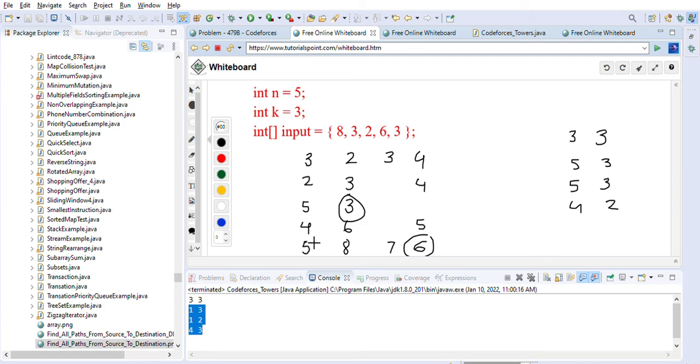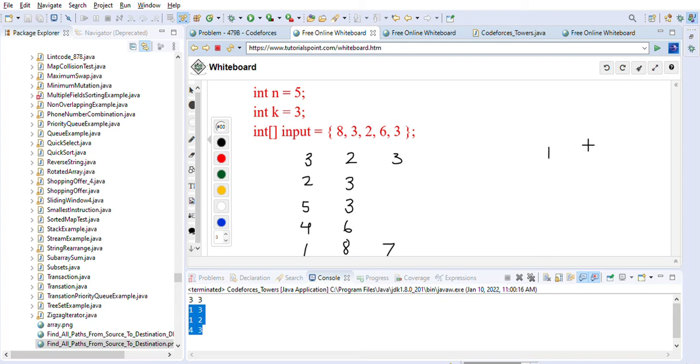Let me remove this index because I wrote the wrong index here for 8. So the first movement will be, 8 will become 7 and this 2 will become 3, so 1 and 3 will be the first movement.